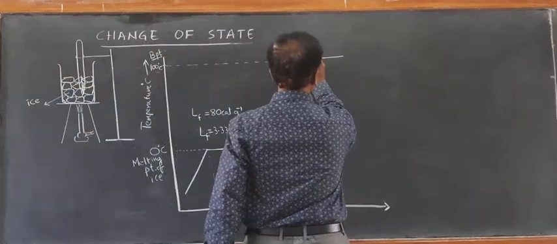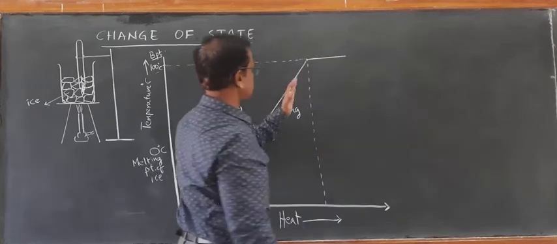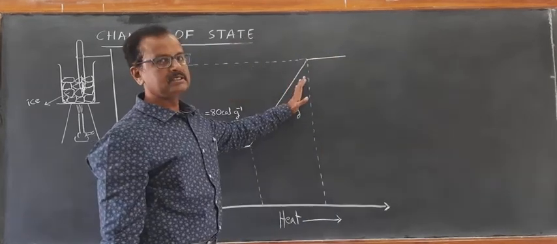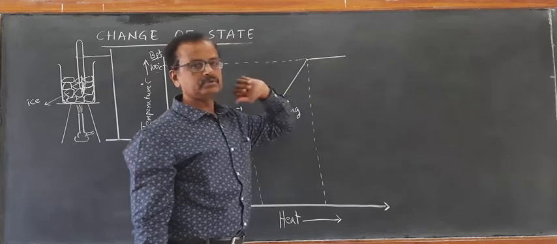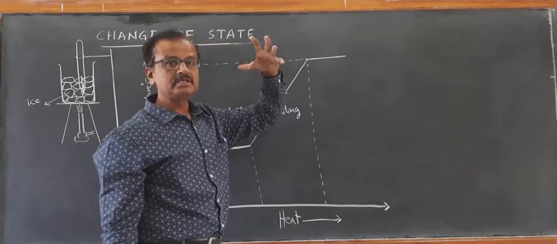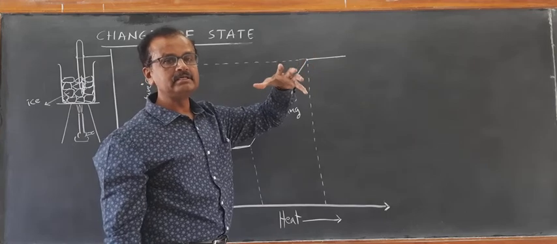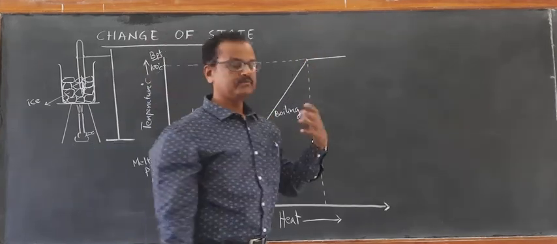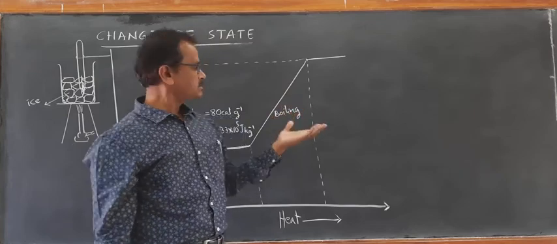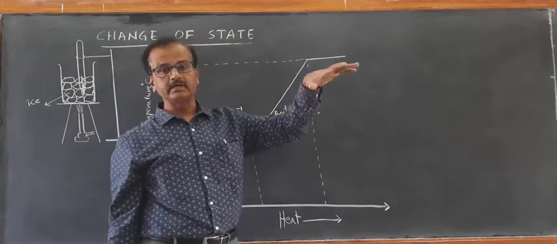After getting sufficient heat, once the water is completely converted into steam, the vapor state starts increasing its temperature.